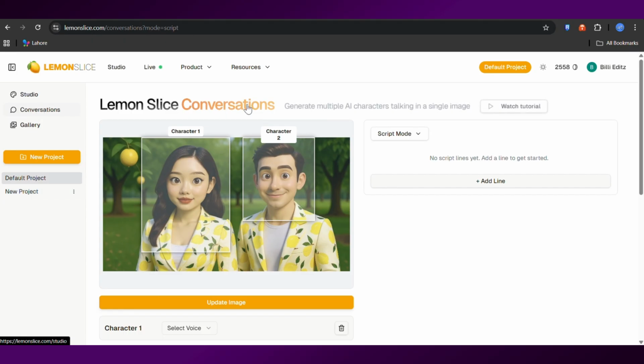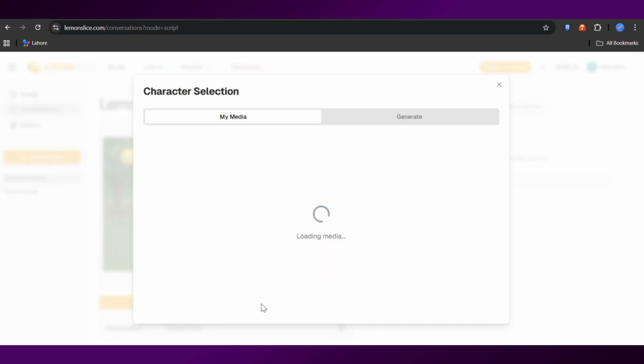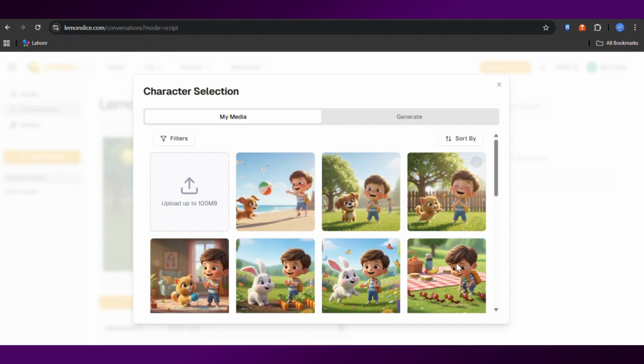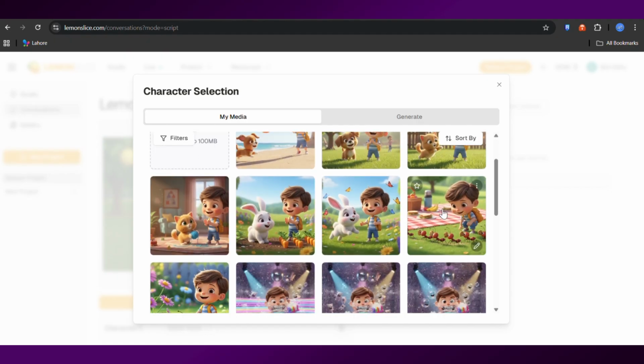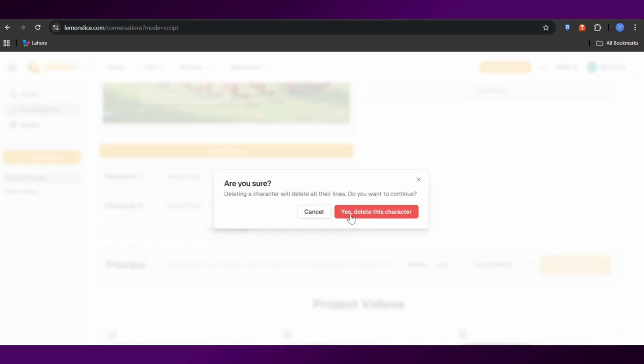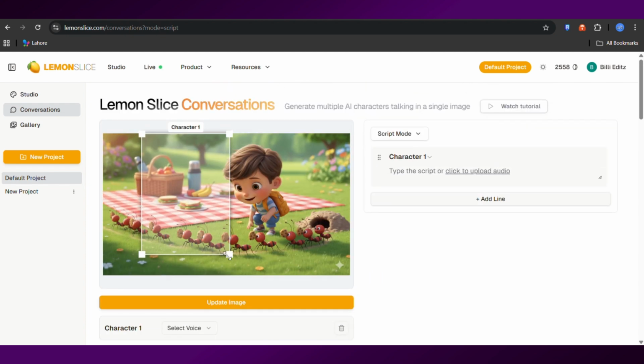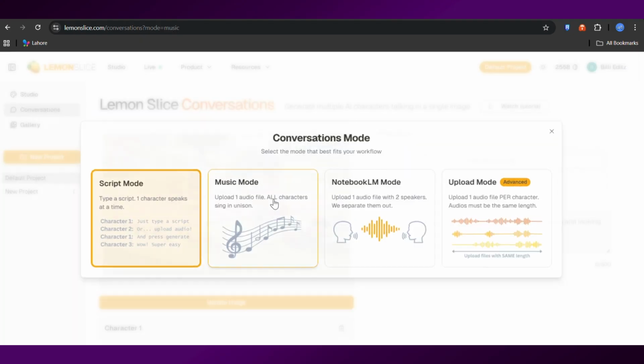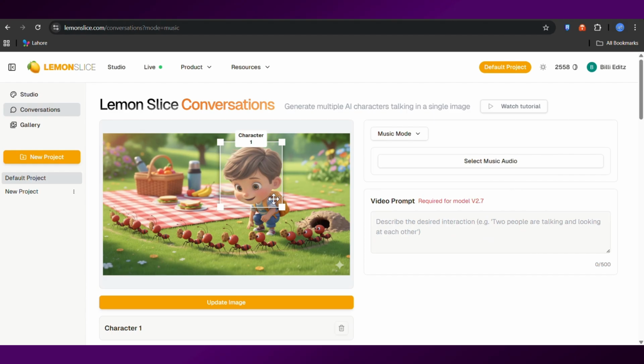On the conversation page, click Update Image. You'll see two options: generate new images directly inside Lemon Slice or upload your own. Since we already made our images earlier, we'll upload them here. Once your image is uploaded, you'll see a square box appear. Drag and place that box onto your character's face. This helps Lemon Slice understand which part of the character should animate. Now, look at the top options and switch from script mode to music mode. This tells Lemon Slice that we're syncing images with a song.